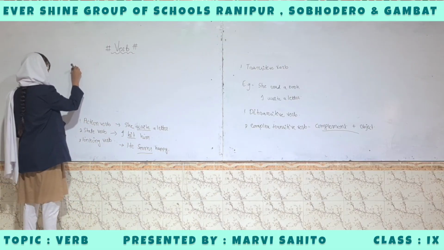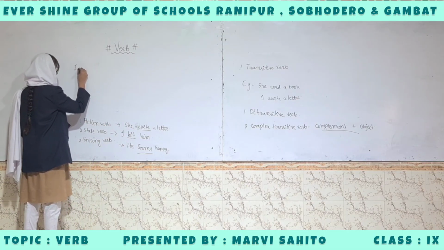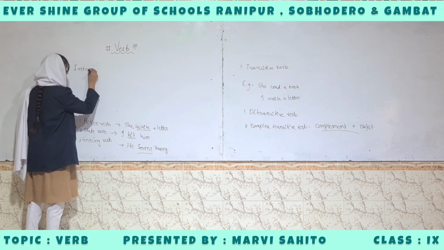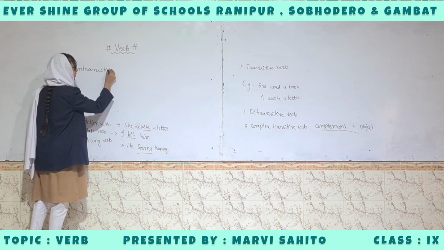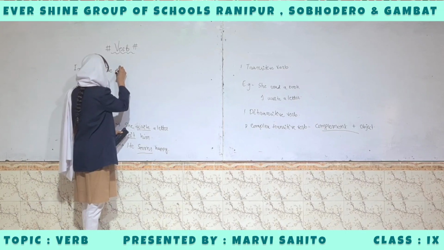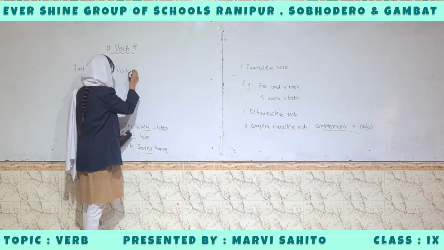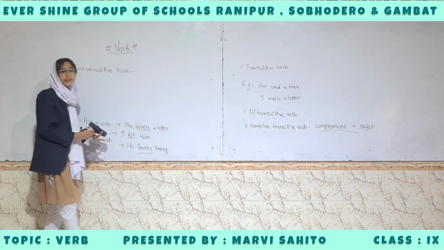And then intransitive verb. Intransitive verbs are verbs that do not need an object. Intransitive verbs are verbs that do not take an object.